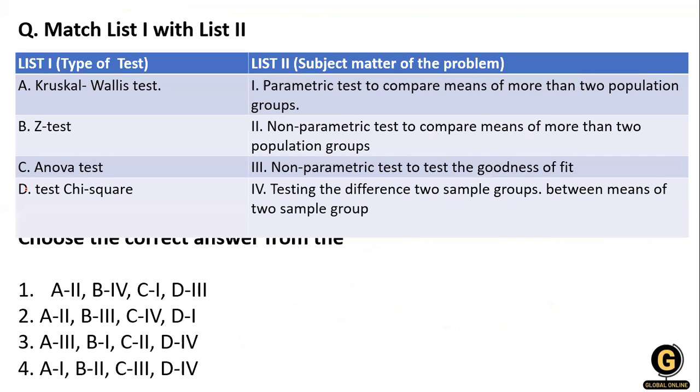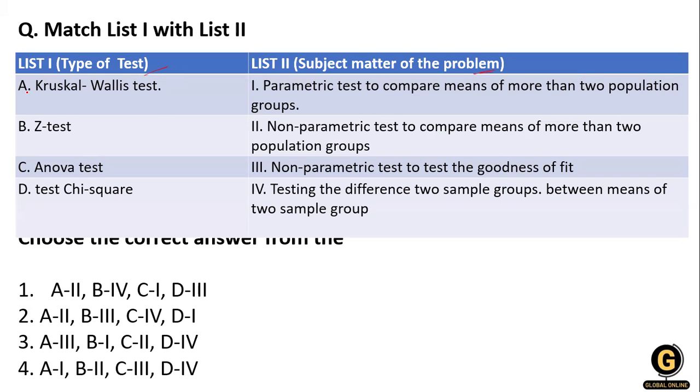Now the next question, which is on your screen. List 1 and list 2 are given in this question. List 1 is about the types of tests, and list 2 is about the subject matter of the problem, what problems the test will solve. In this kind of question there is a pattern you have to follow.